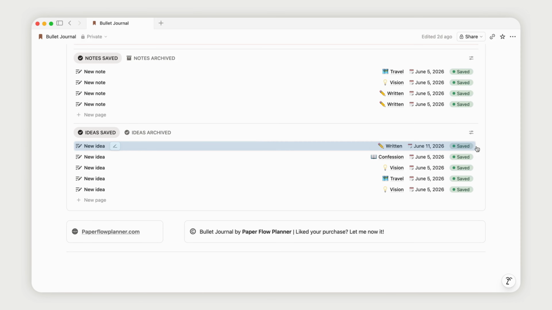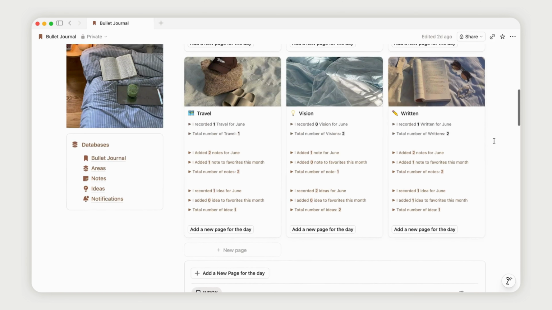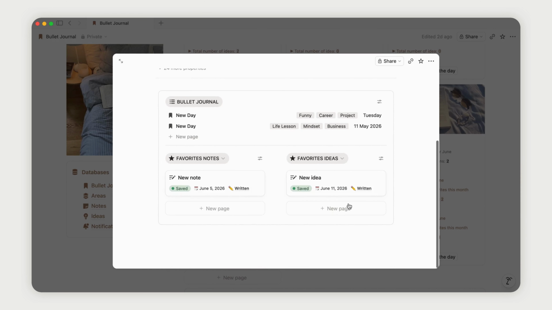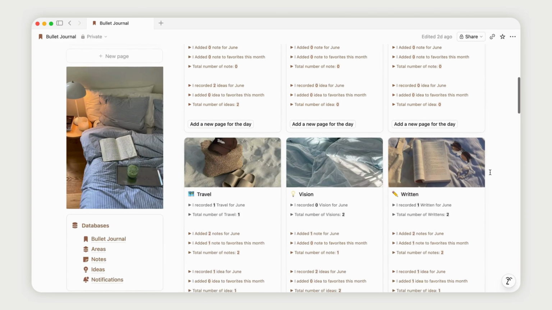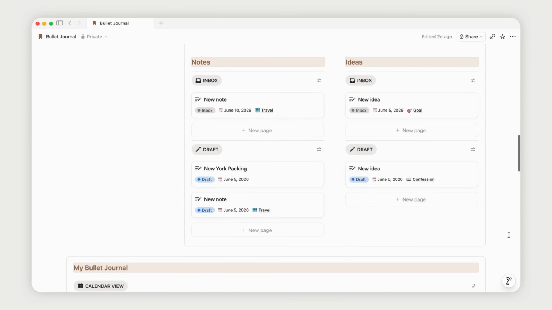Now, I won't lie, the system can seem a little complex at first, but once you understand the workflow, it's actually incredibly simple. And wow, it genuinely becomes one of those tools you use every single day without even thinking about it. Personally, I use the note-taking section all the time because it's just so quick and convenient.